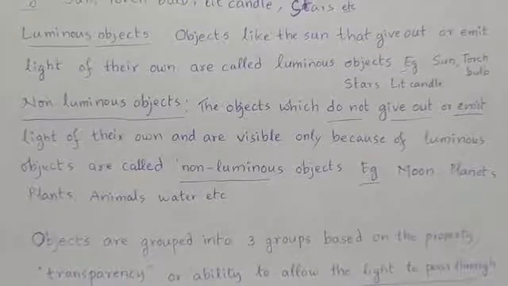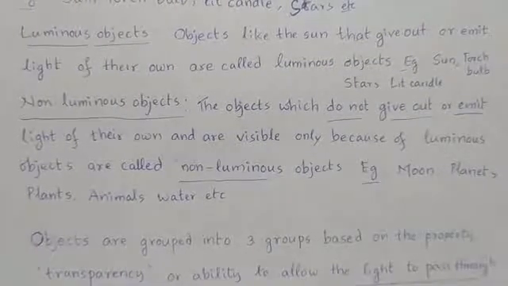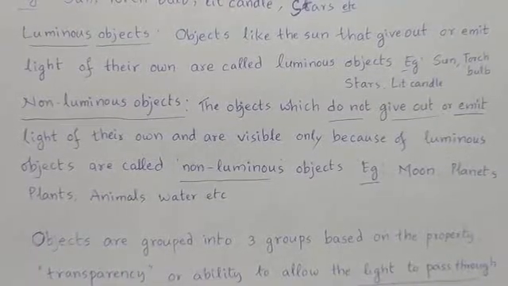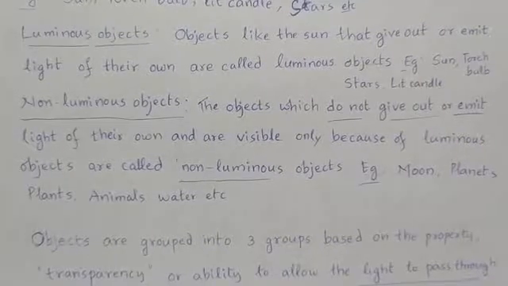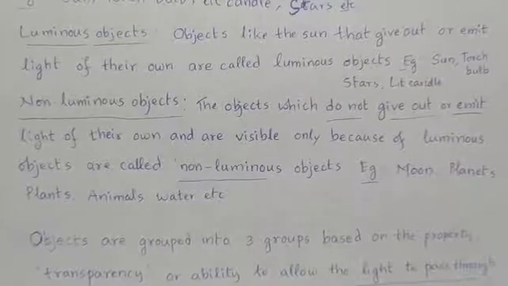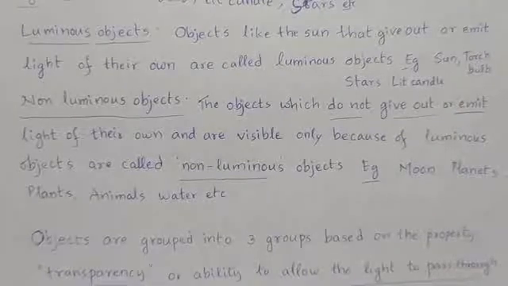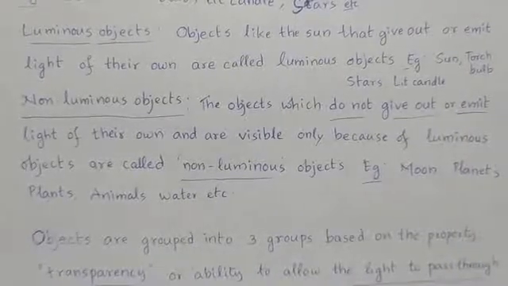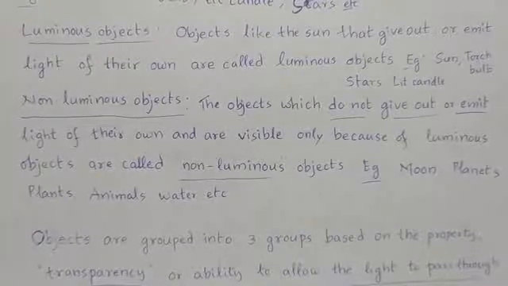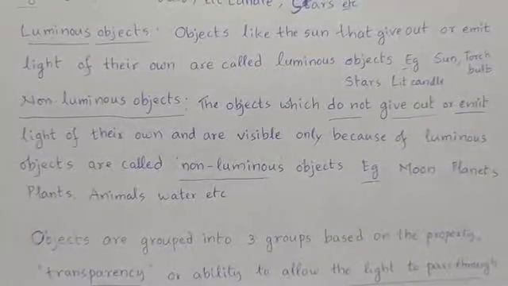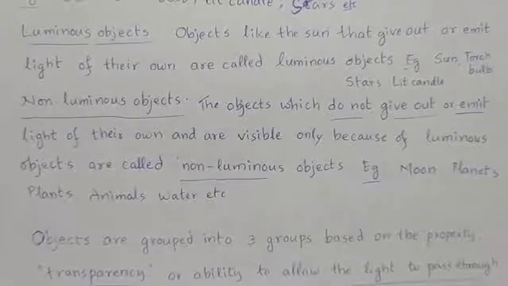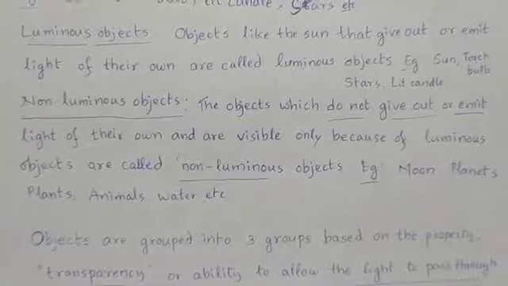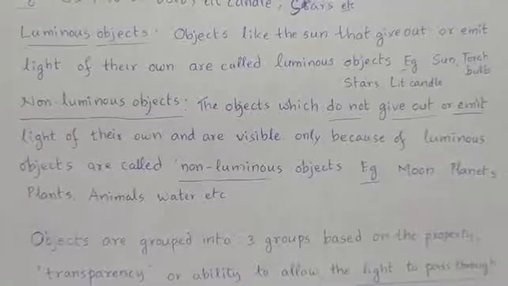Non-luminous objects are the objects which do not give out or emit light of their own, and they are visible only because of the luminous objects. They are called non-luminous objects. Example: moon, planets, plants, animals, water, etc. Why have I specifically written moon?